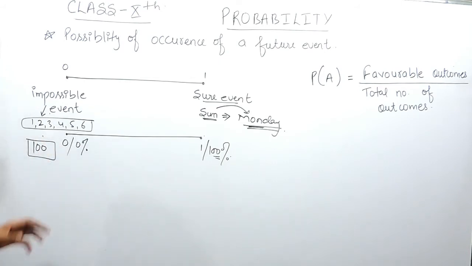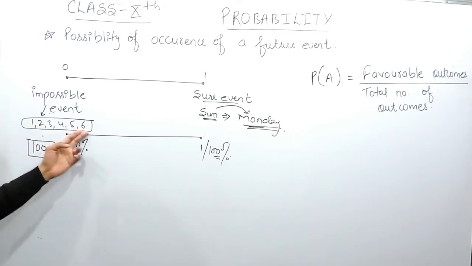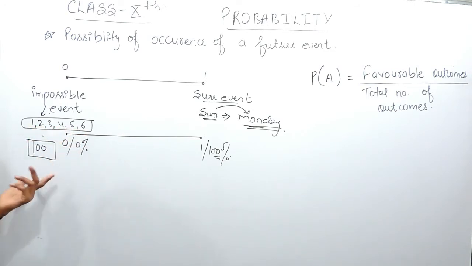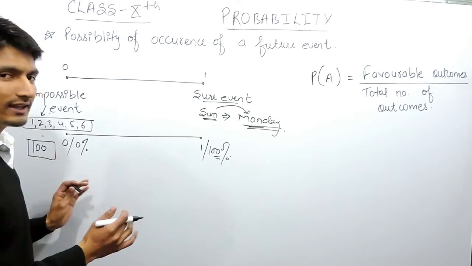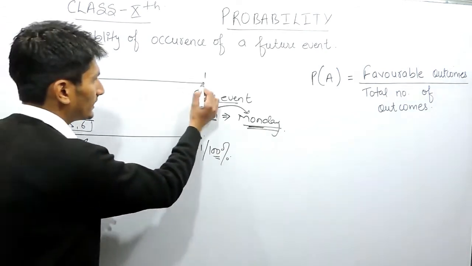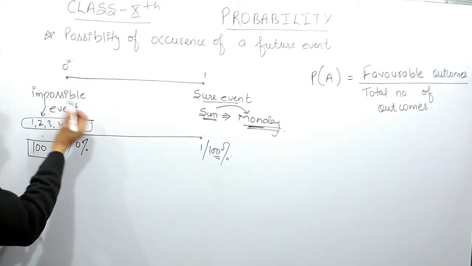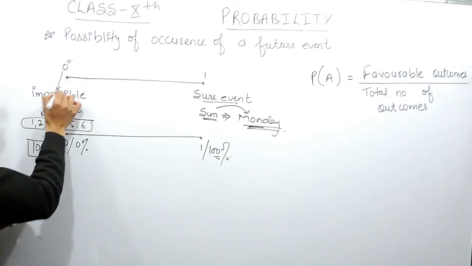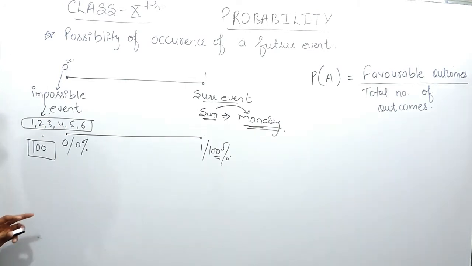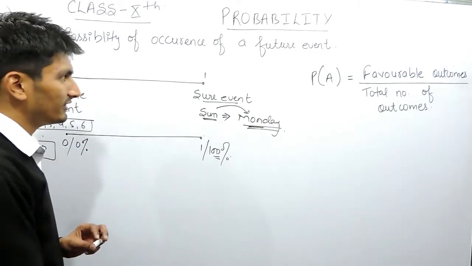You will say, if I have thrown a dice, only 1 to 6 can come, how will 100 come? So in that case, you will say this is an impossible event. If you have thrown a dice, 100 won't come in any case. So when the possibility of a certain thing is 0, that event is known as impossible event. And all things lie between this and this.